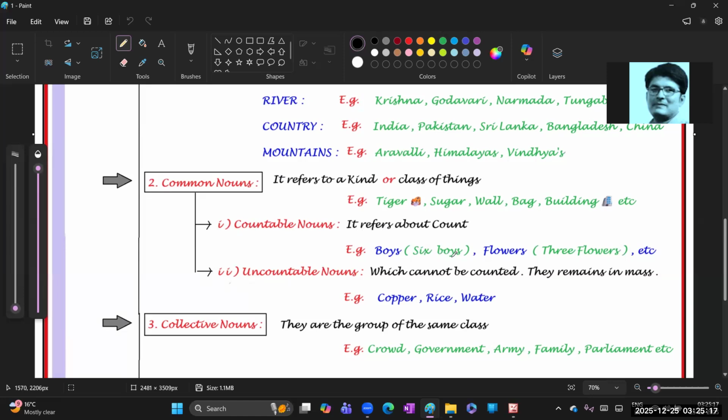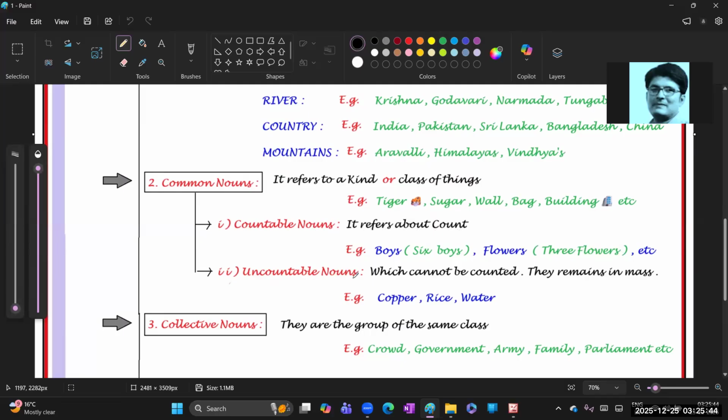Then the word boys is related to a countable noun. Next, flowers, like three flowers, six flowers, which refer to a kind or class of things that can be counted. Then it is related to countable nouns.